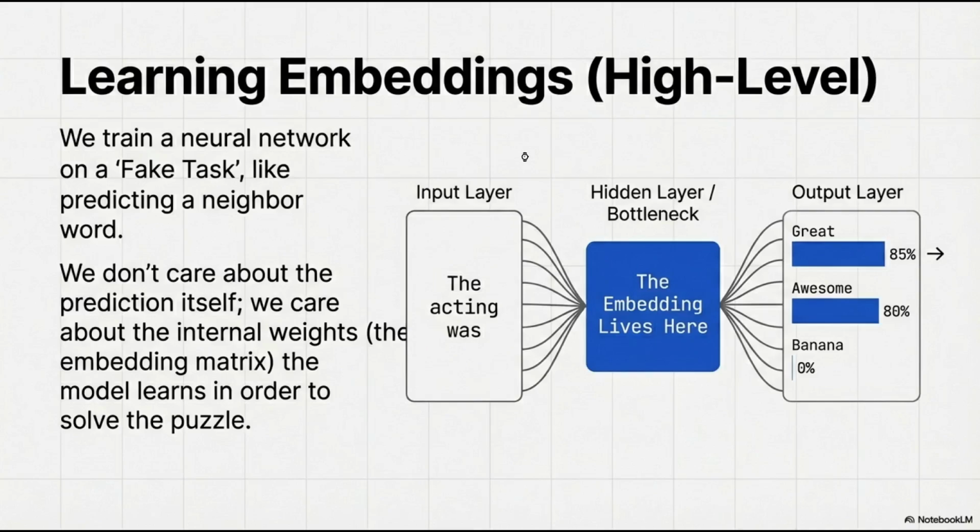We give it the phrase "the acting was," and it should predict the next word. Of course, at first it would have very low accuracy and make many mistakes, but then it should learn the pattern and assign a vector to each word. So the structure of the space emerges automatically from the prediction task.